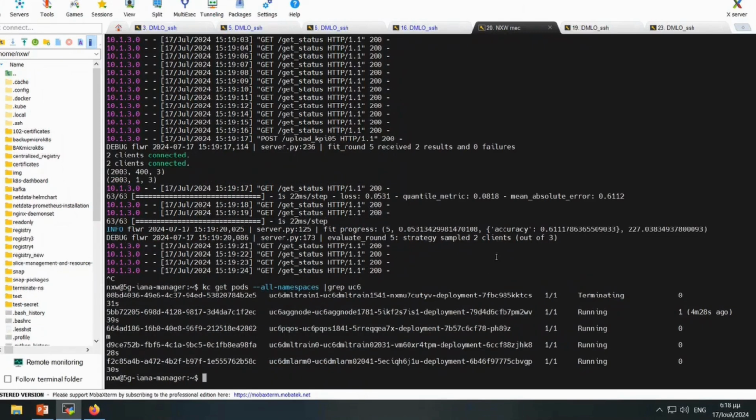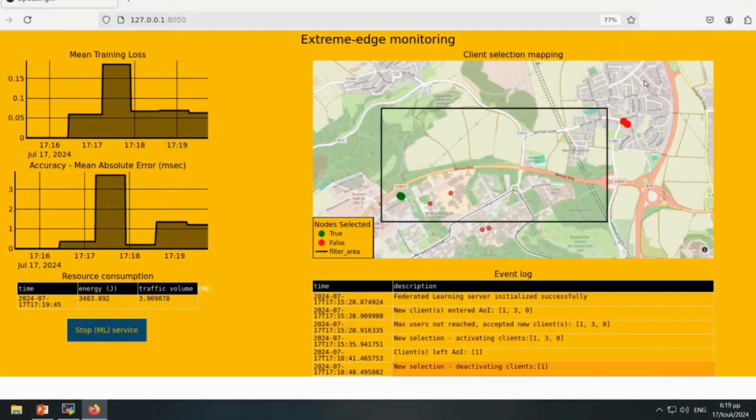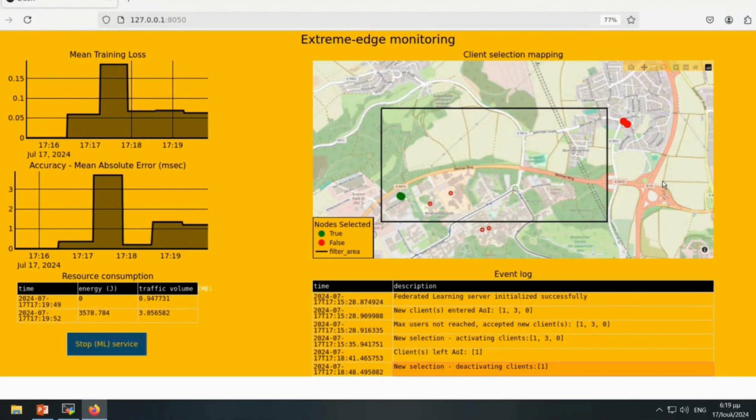We can also see from the backend logs of the underlying Kubernetes network that only 2 out of 3 training nodes are active, and 1 is in the terminating status, which means that the third OBU that has left the bounding box, the area of interest, the AOI, is deactivated. This is also validated in our map, since the color has changed from green to red, which represents a node that is not selected, is deactivated.